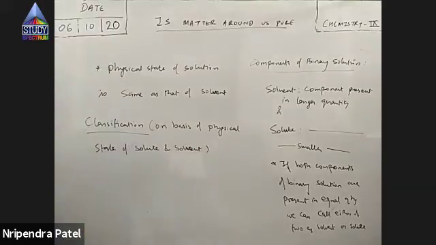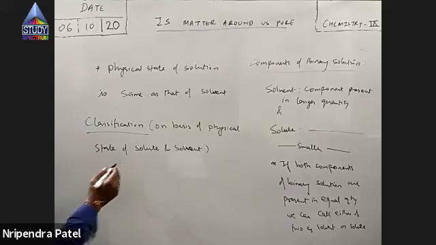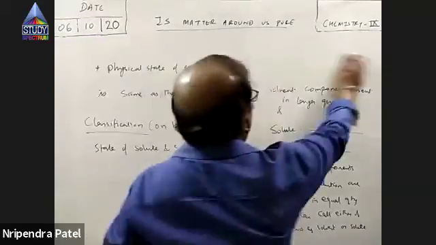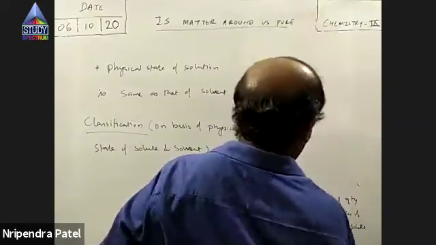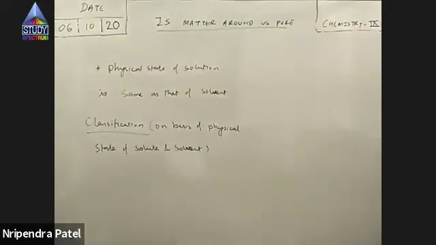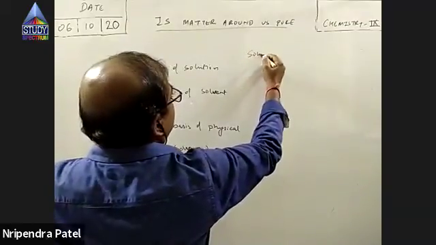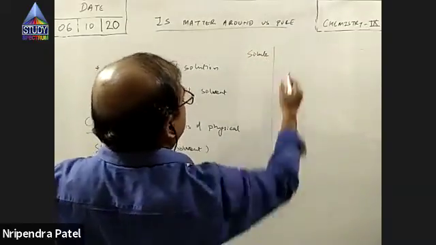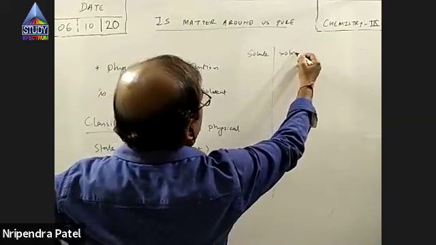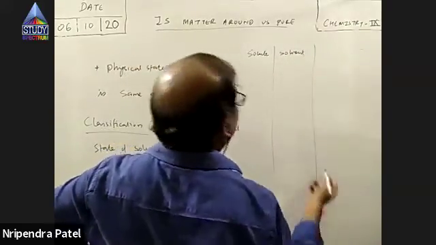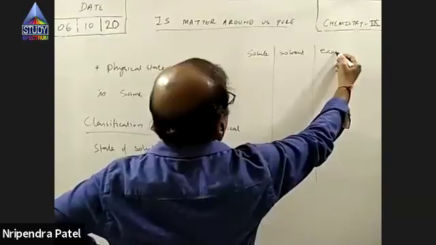The solute is the one which is present in small quantity, the solvent is present in larger quantity, and I'll take some examples.